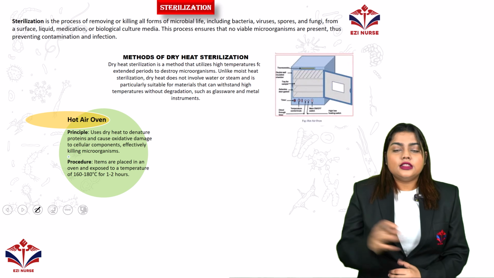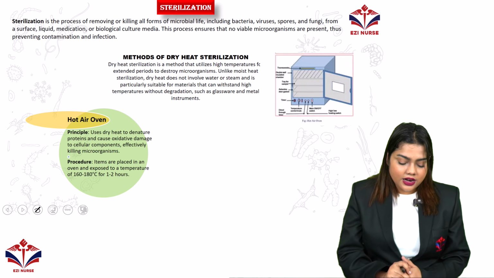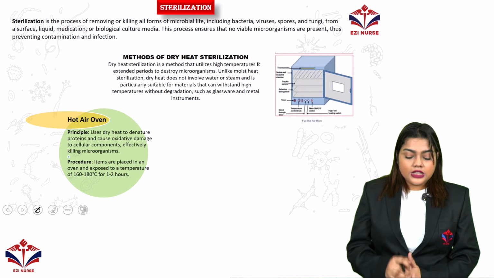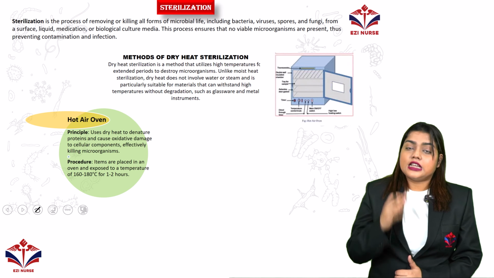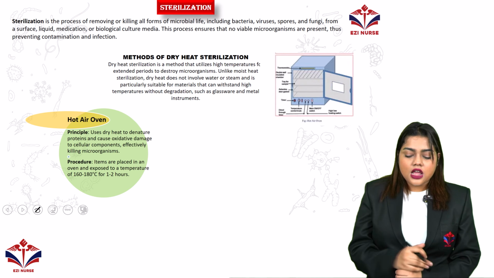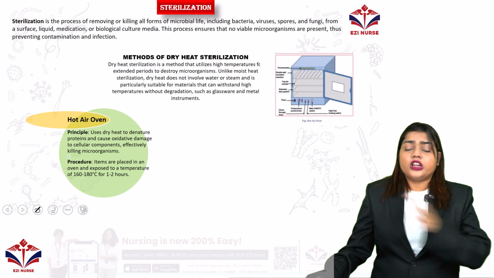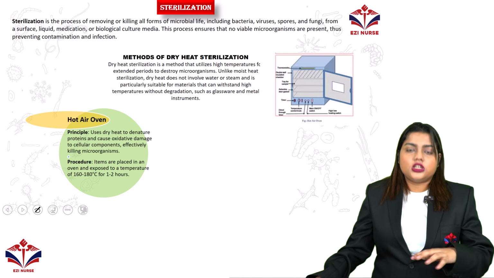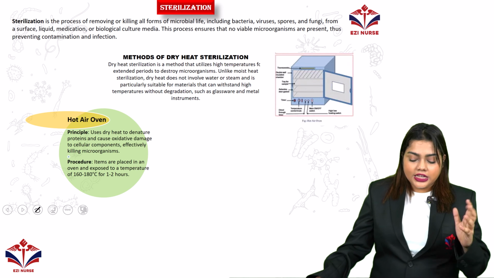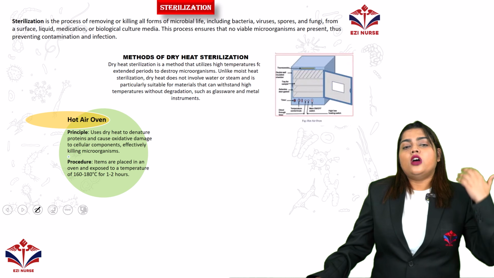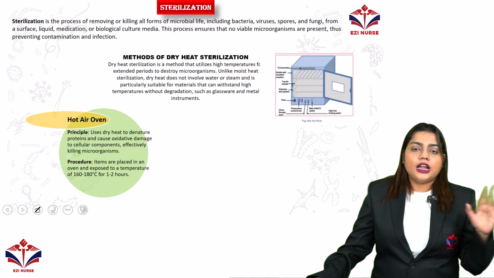Now in this one, dry heat sterilization is very important, so we will learn about it. Dry heat sterilization is a method where we utilize high temperature for an extended period to destroy the microorganisms. Remember that no moisture, no vapor, no kind of liquid is used. It is completely dry heat, applied for a certain period of time so that all the microorganisms will be killed.